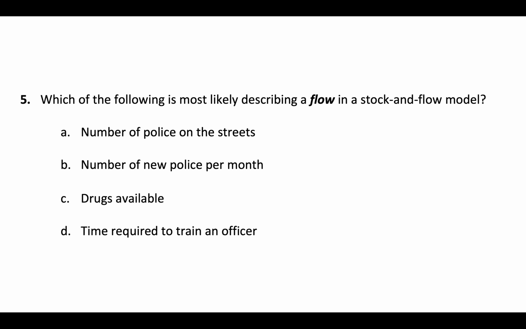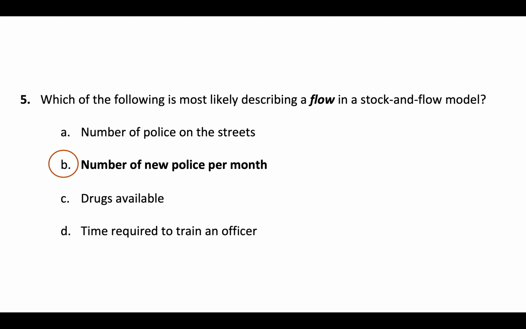It's not necessarily a rate, but it's a time that's associated with an individual officer in a model of, say, police. And so it is not describing a flow, although it might be used to define the formula for a flow. So all that I'm left with here is number of new police per month.